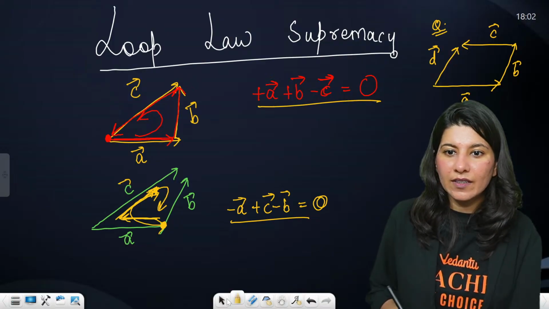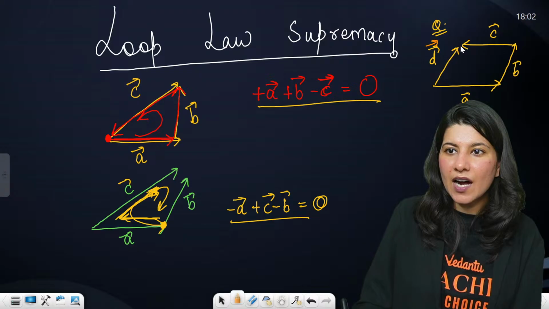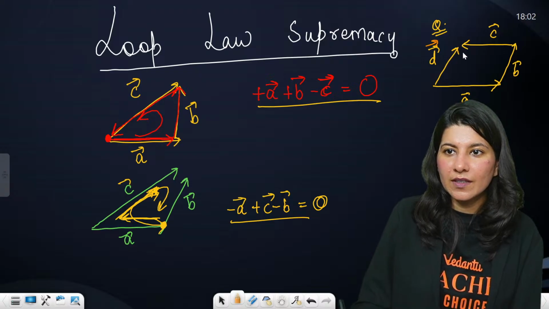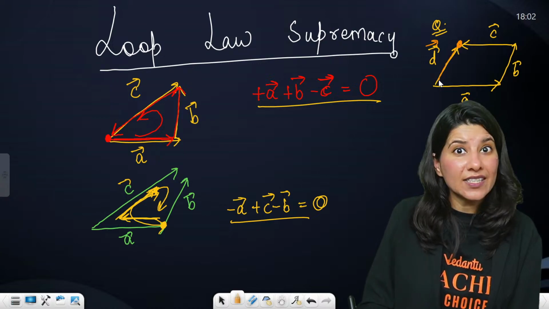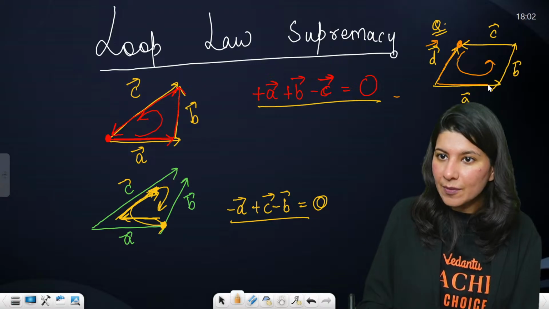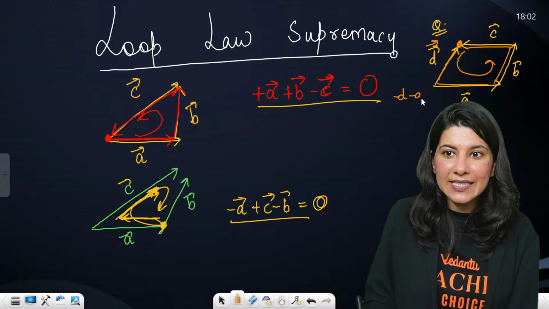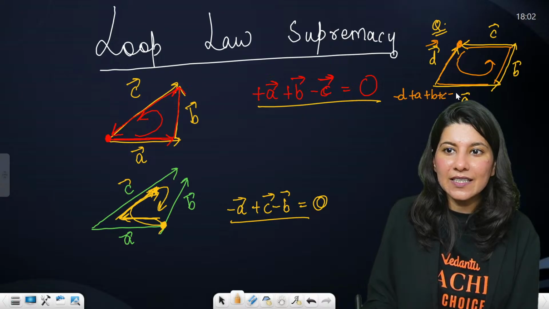Okay, let's start. From where do you want to start? Okay, ma'am, let's start from here and go like this. It is against D, so minus D. Minus D, then plus A, plus B, plus C. Minus D plus A plus B plus C equals 0.